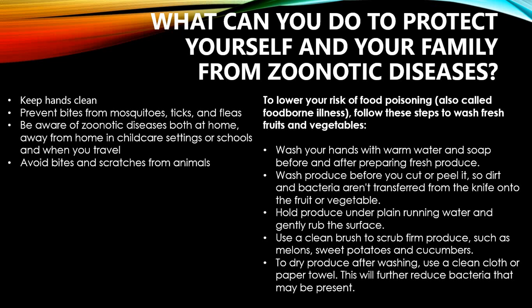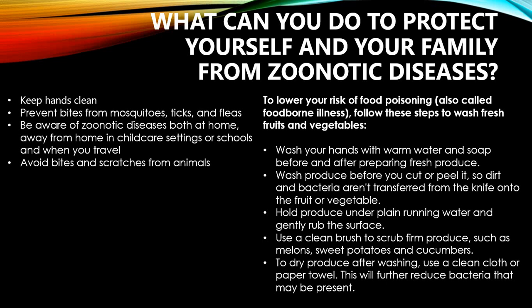So we should wash them thoroughly with running water and gently rub their surfaces. When we are handling potatoes, apples, and cucumbers, we should scrub with a brush. That is, we should wash hard over the surface in order to remove any residue of pesticides or insecticides or any chemicals sticking to the fruits and vegetables. And to dry produce after washing, use a clean cloth or paper towel, then we can refrigerate it.